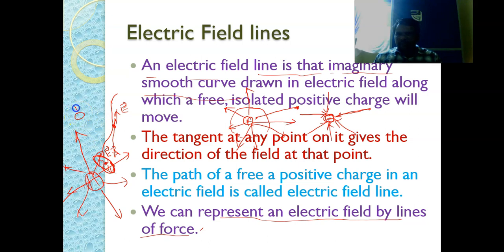Then the electric flux is given by phi is equal to E bar dot A bar. So this is the electric flux. The number of electric lines passing through a unit area is called electric flux.